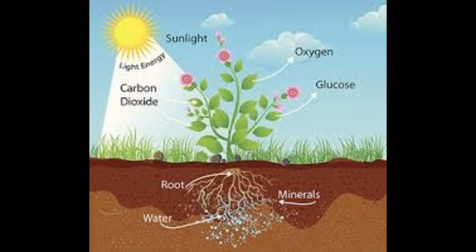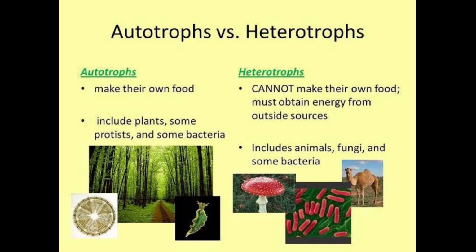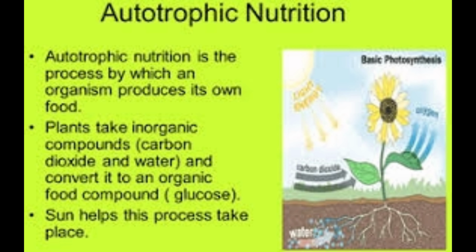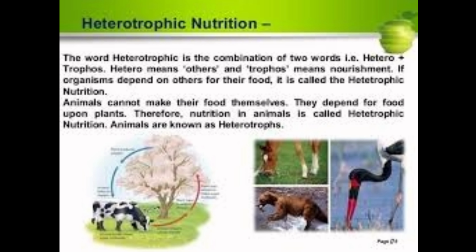They are able to prepare their own food with the help of chlorophyll. Chlorophyll is the green color pigment, and animals lack chlorophyll, that is why they are not able to prepare their own food. They do not have that ability. So nutrition is of two types, autotrophs and heterotrophs. Autotrophs prepare their own food and include plants and some bacteria, and heterotrophs cannot make their own food, they lack chlorophyll and obtain their food from outside sources.